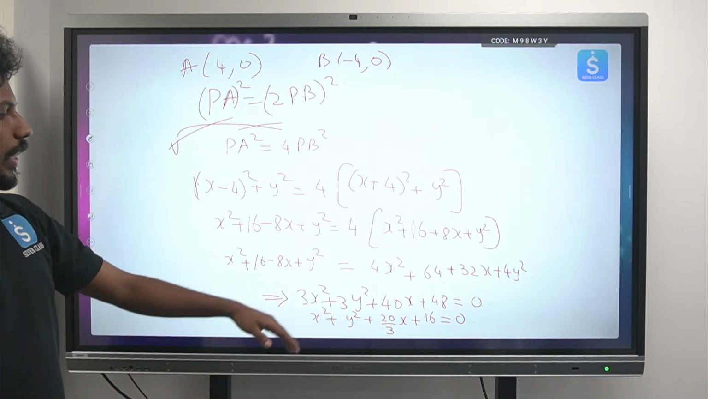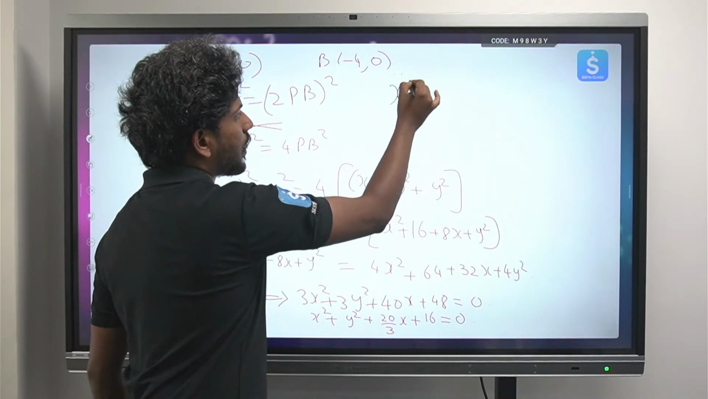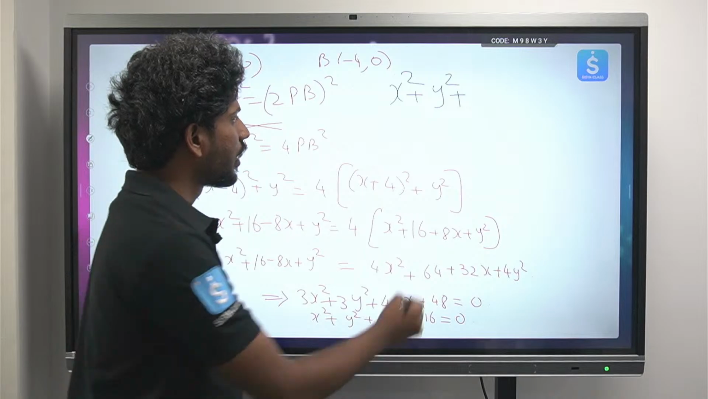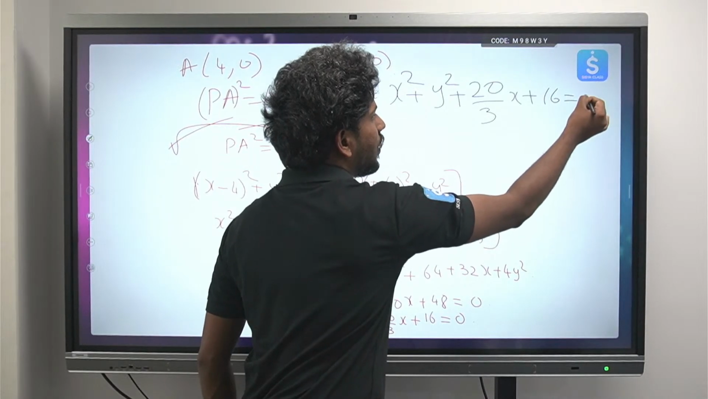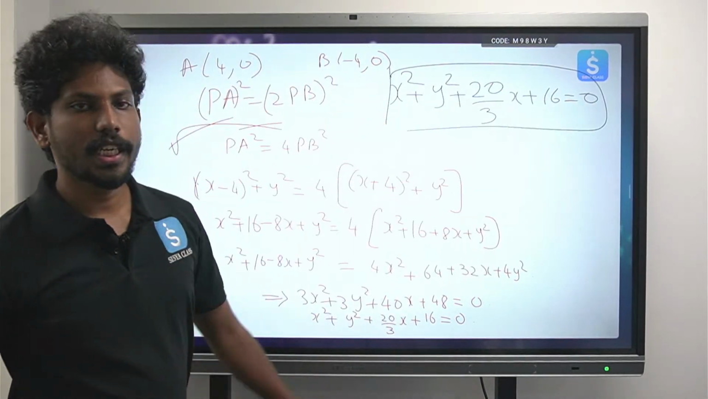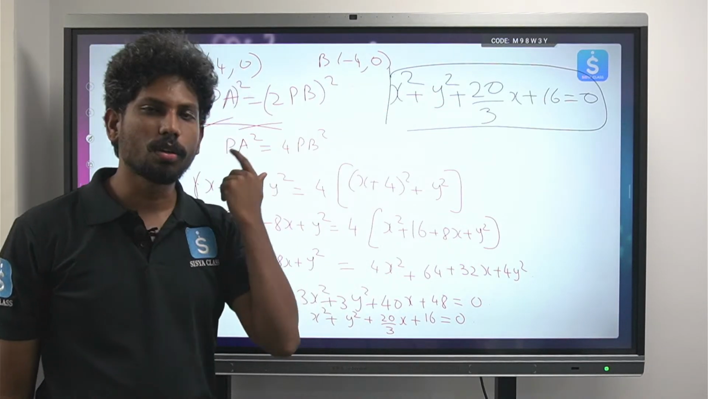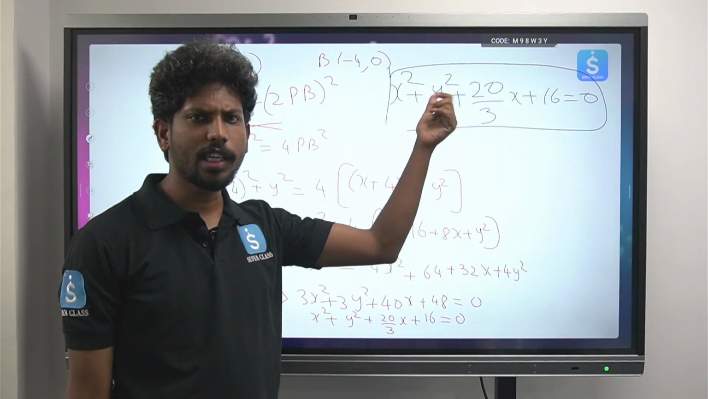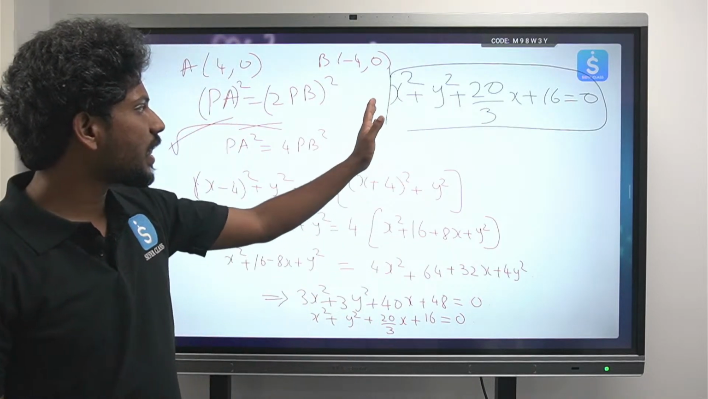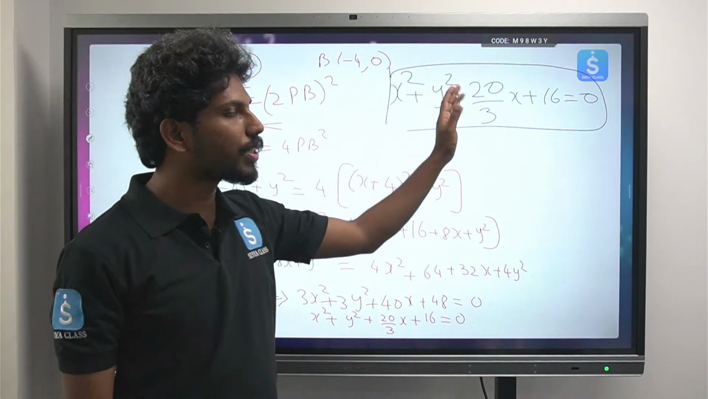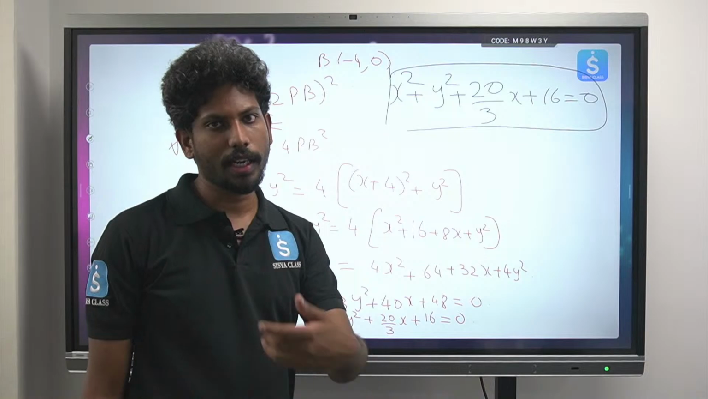Finally, after calculating this whole equation, what is the important equation we got here? So I have an equation here: x square plus y square plus 20 by 3x plus 16 equals 0. What do you see from this equation? How does this equation look? What comes to mind immediately when you see it? Did you somewhere confront this equation? Have you seen this equation anywhere? This equation is exactly the equation of a circle, right? This is an equation of a circle. Now, the circle equation is x square plus y square plus 2gx plus 2fy plus c equals 0.